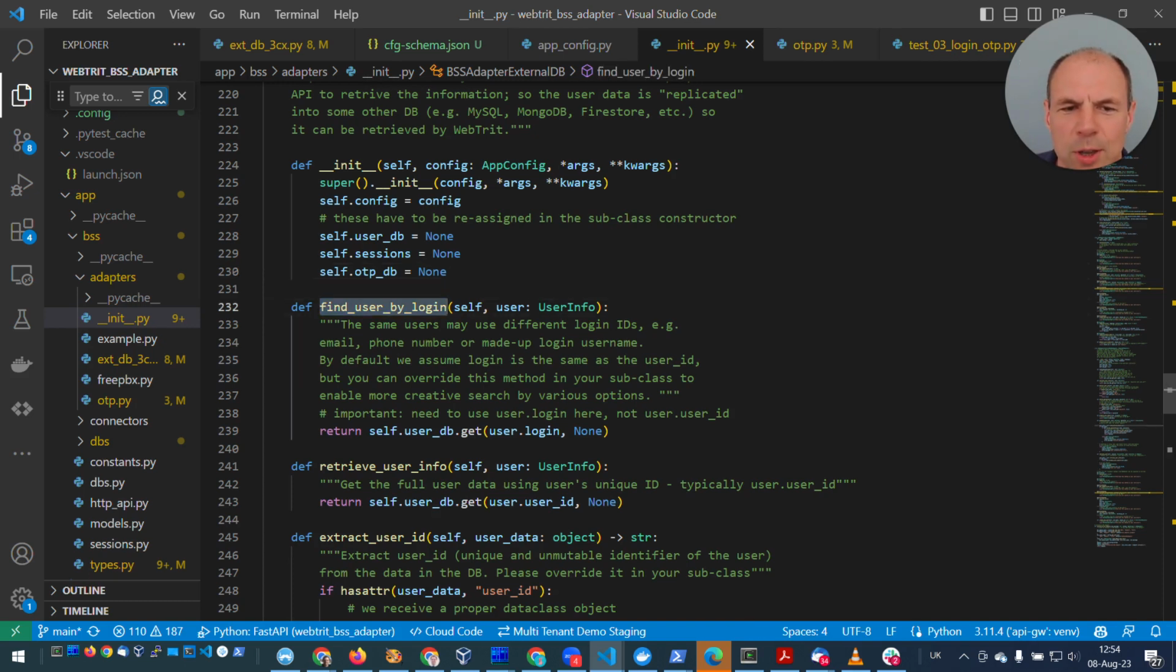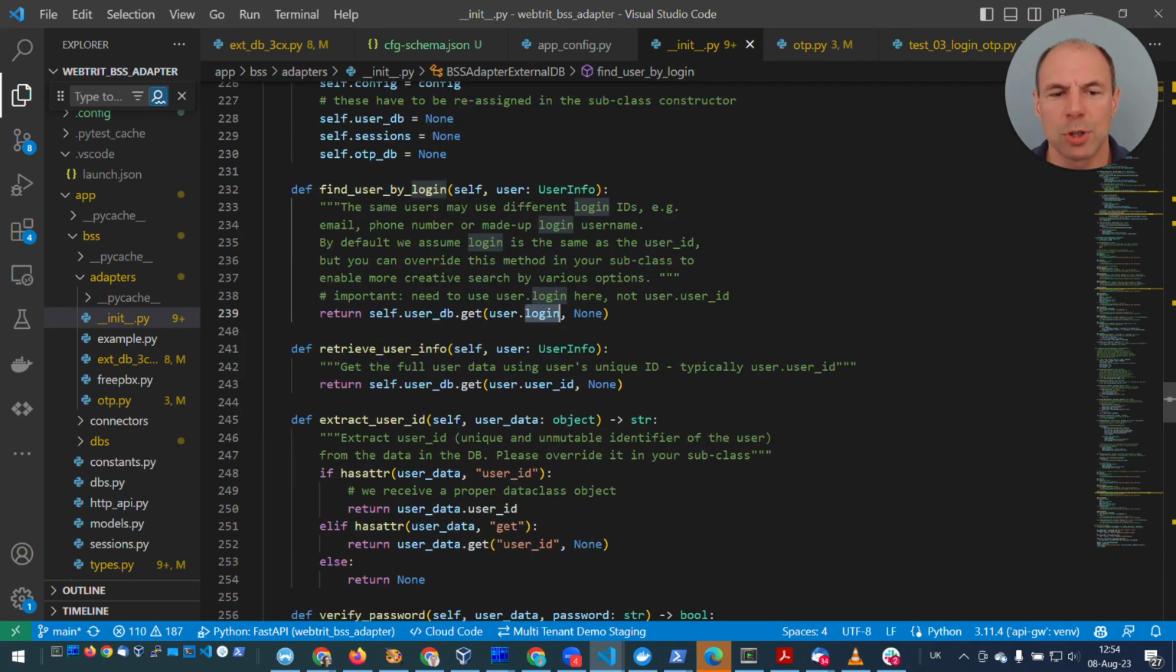For instance, when a user enters a login, which could be an email or a phone number, because the same account can use different ways to identify itself, we need to find that user record. By default, we just assume login equals user ID, but you can override this method with something else. Or maybe you can first look up by email, then by phone number, then by some other attributes. Okay, retrieve user info.